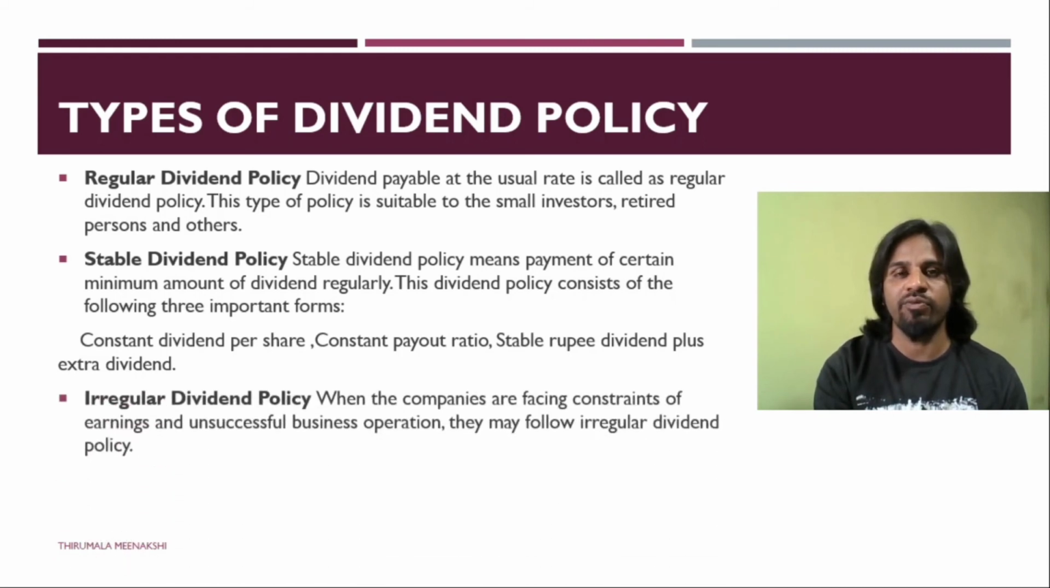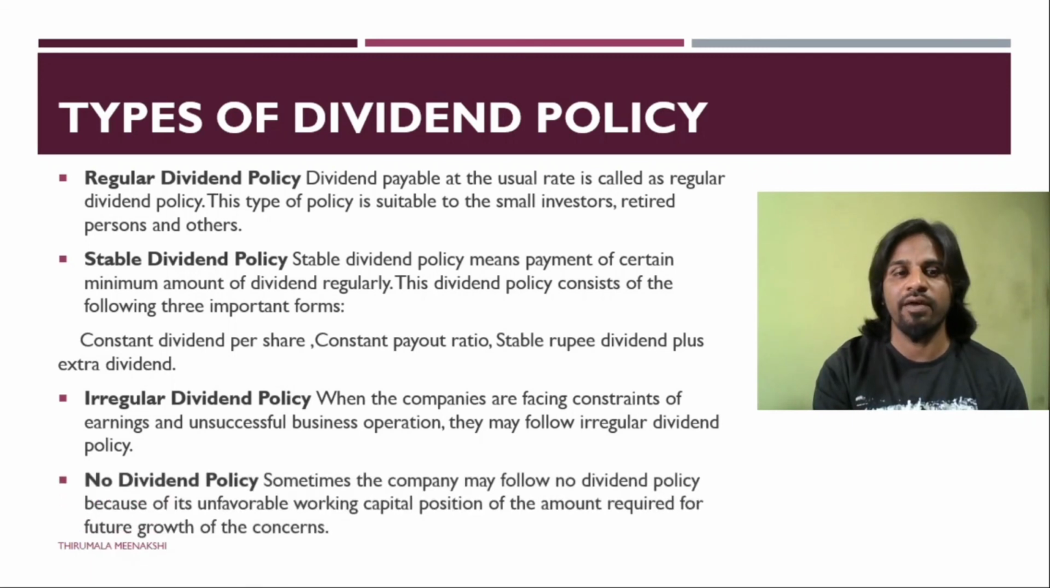And the third type, we have irregular dividend policy. In this case, the policy itself says irregular, so the company need not bother if it is not earning reasonable profits to give dividend. In such a case, even the investors do not have any right to question the company why there is irregularity in the payment of dividend, because the policy itself says irregular dividend policy.